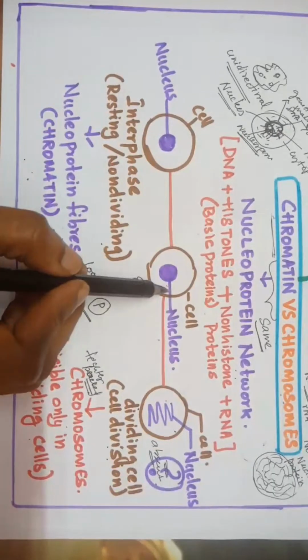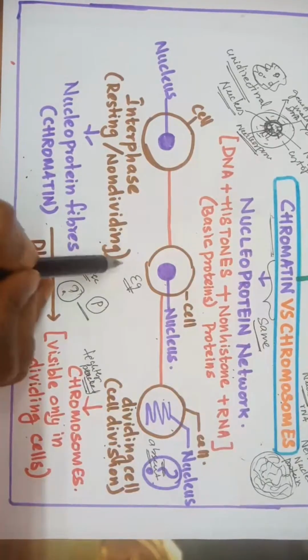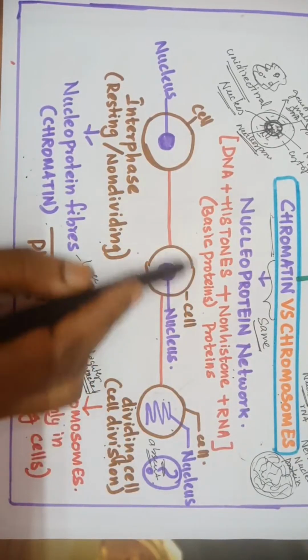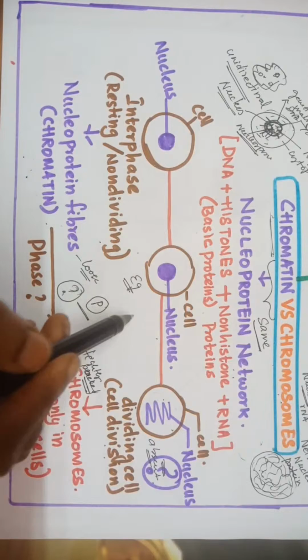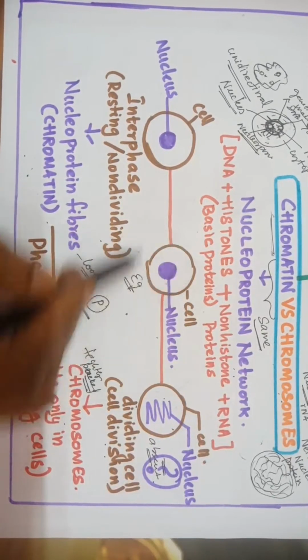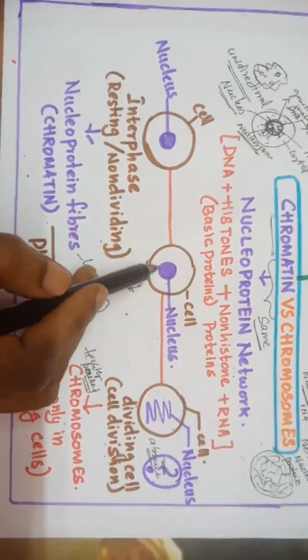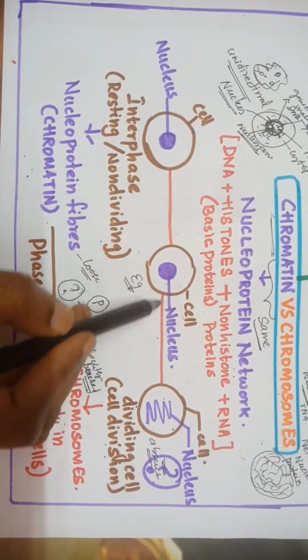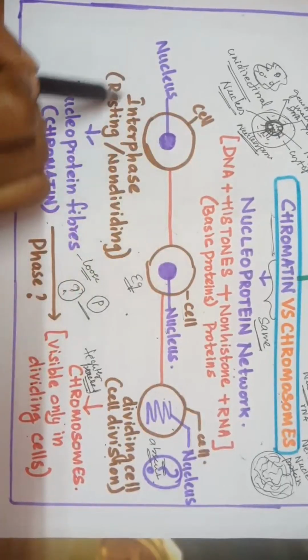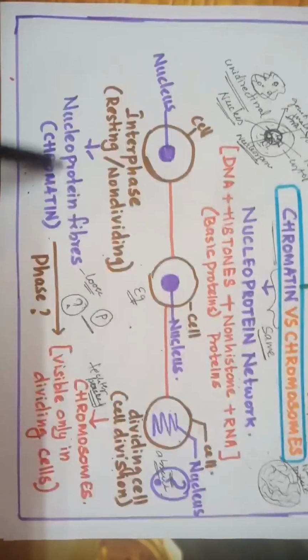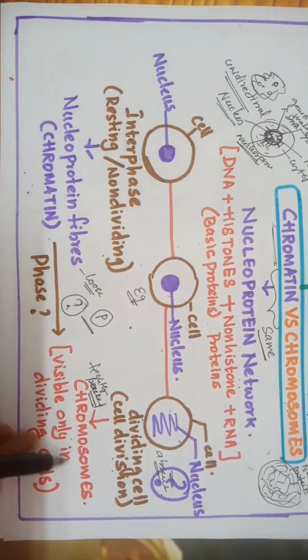There is no diagram for this in the NCERT. With the understanding, I have made one diagram like this. I want you to do like this. When you study, create your own diagram. When the cell is in the resting phase, interphase, you can see nucleoprotein fibers, that is the chromatin.